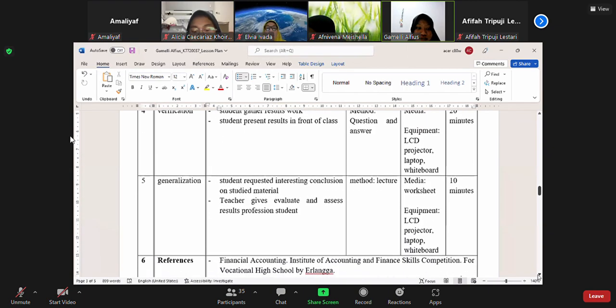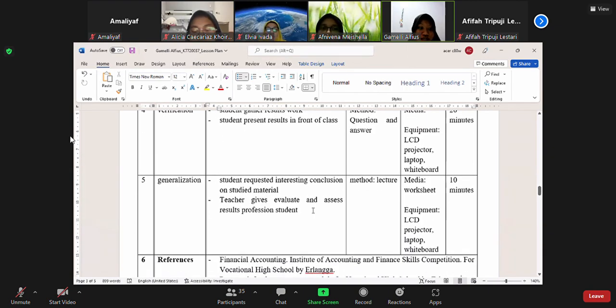And the last step is generalization. Students draw an interesting conclusion on the studied material, and the teacher gives evaluation and assesses the students' work results.